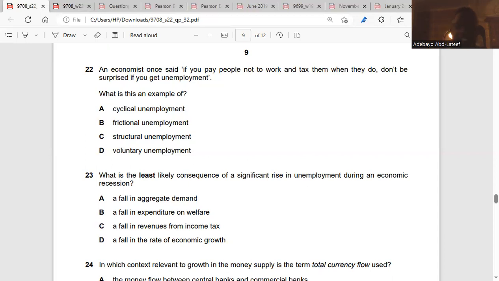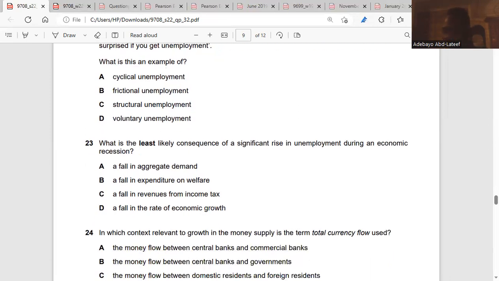Yeah. So that means not cyclical unemployment, not frictional, not structural. Voluntary unemployment will increase because they already know that if they are not working, they get paid for it, and if they are working, they get taxed. So it's better not to work. Do you get it? That's voluntary unemployment. It's like encouraging people to not get employed. Yeah, to not work. That's what the point is saying. The answer is D. Question 23.